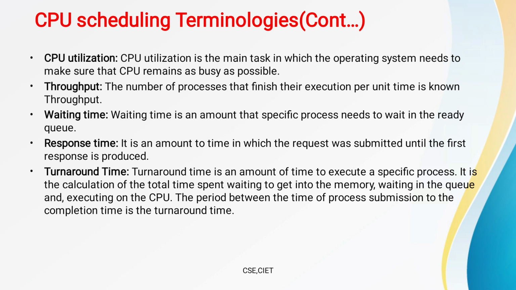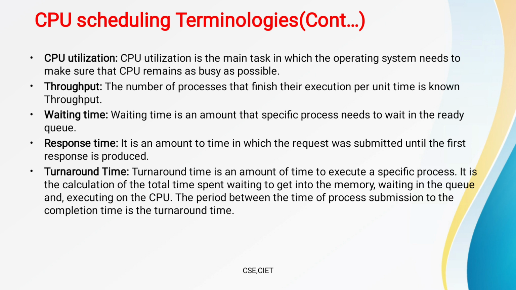The next one is waiting time. Waiting time is the amount of time a specific process needs to wait in the ready queue. Remember this point: waiting time is the time a process waits in the ready queue. The next one is response time.